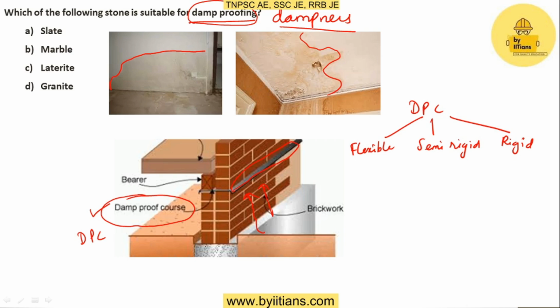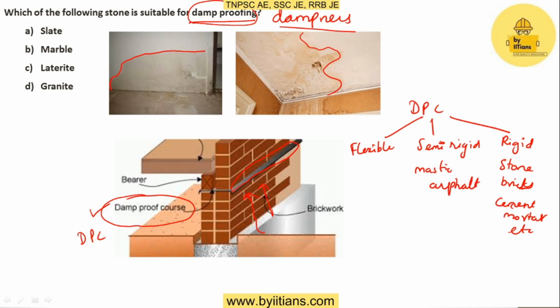In the case of rigid, we use stone, bricks, cement mortar, etc. In semi-rigid, we use mastic asphalt.